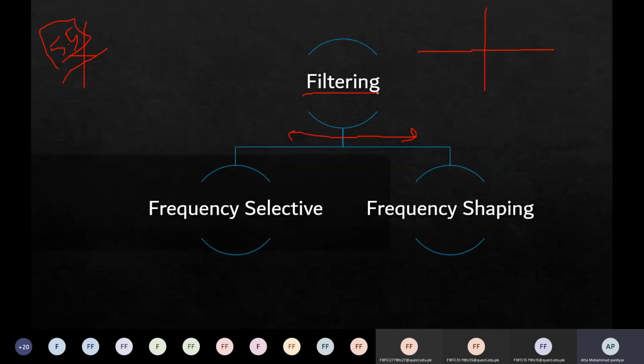The signals with a particular frequency are selected and others are rejected. So that is actually filtering. In filtering, we have two types: frequency selective filters and frequency shaping filters. Now, what do these jargons mean? We will come to see what those terms are.